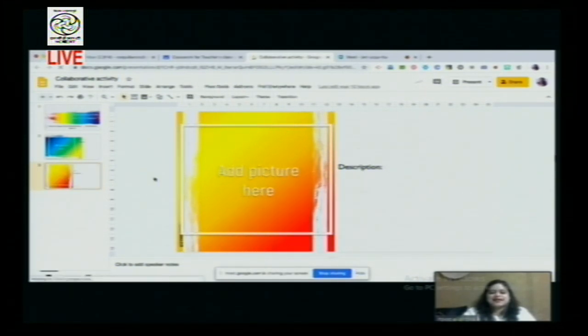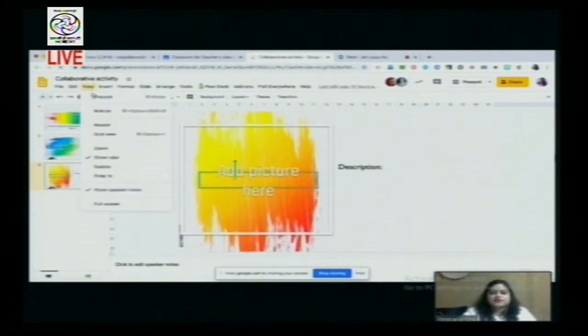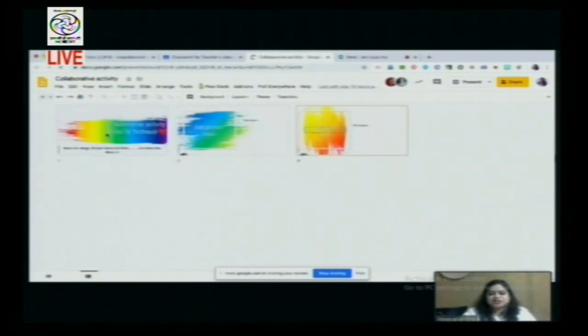This is the time when students are working and the teacher is watching the show. I can see on my collaborative slide that both my students have come and both of them are working on this collaborative work. I can show it in grid view to my students and tell them, look students, I'm watching you. Both of them have come up on their respective slides and they are working.